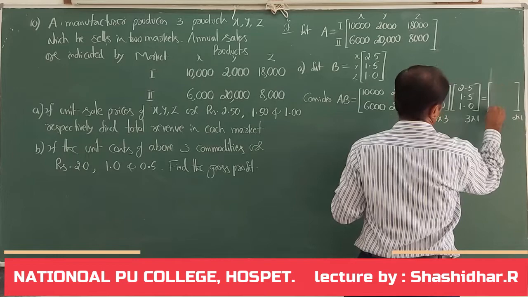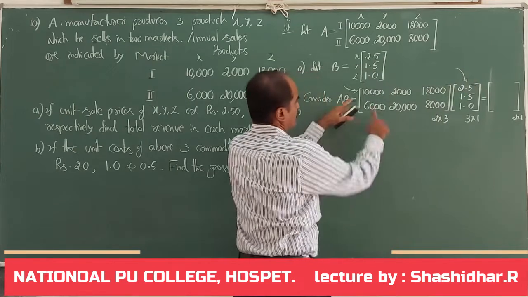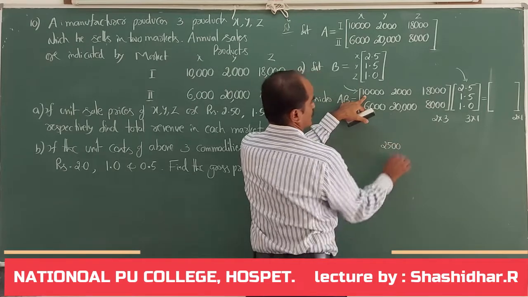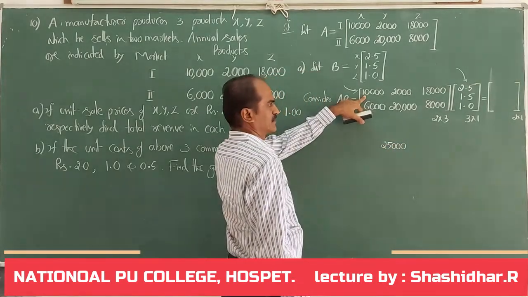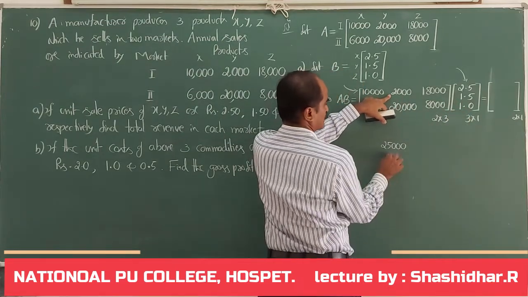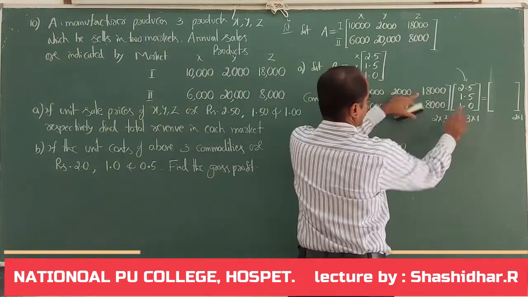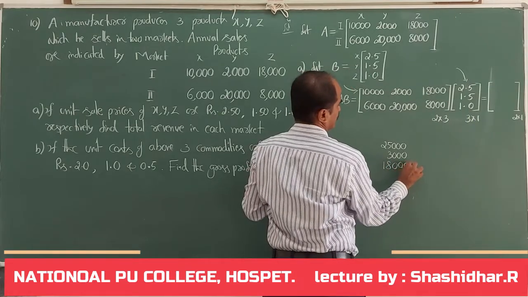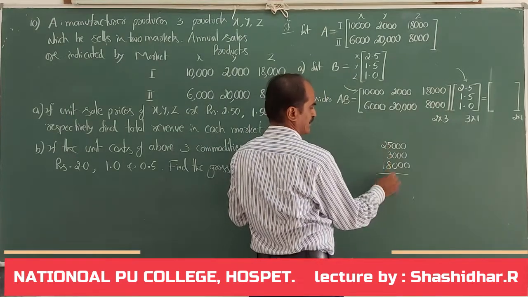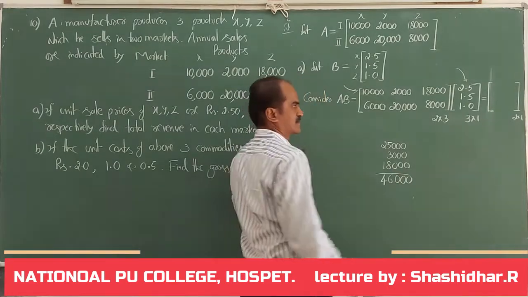Now let me write that 2 by 1 matrix. First row, this column: 10,000 into 2.5, how much do you get? 25,000. 2,000 into 1.5, how much? 3,000. 18,000 into 1, 18,000. Add all those products: 25 plus 3, 28. 28 plus 18, 46. That is 46,000.